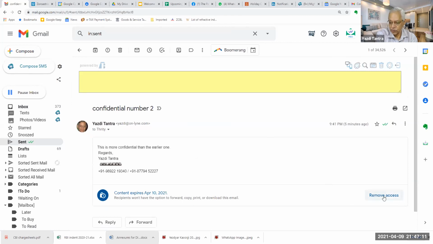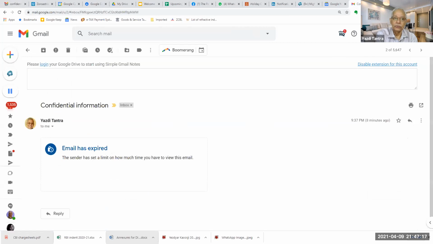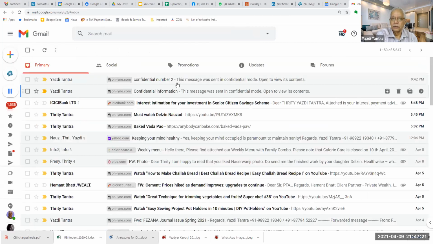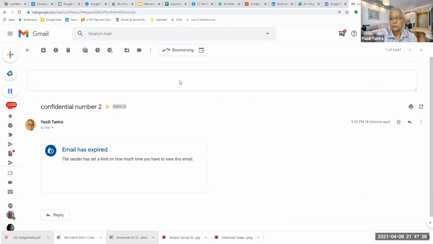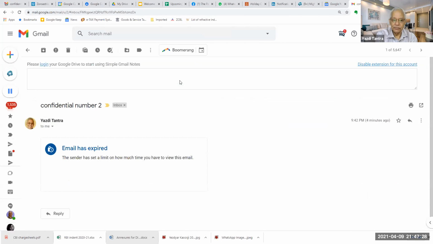The minute I say remove access, the recipient will not be able to see the second mail also. So when I go back, confidential number 2, it says the email has expired. The sender has set a limit on how much time you have to view this mail.